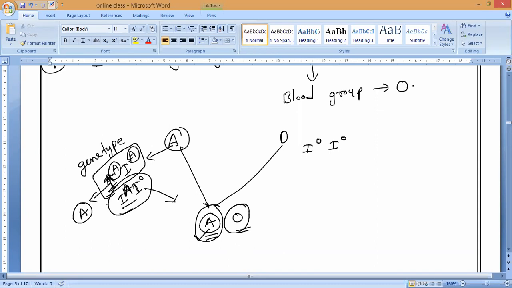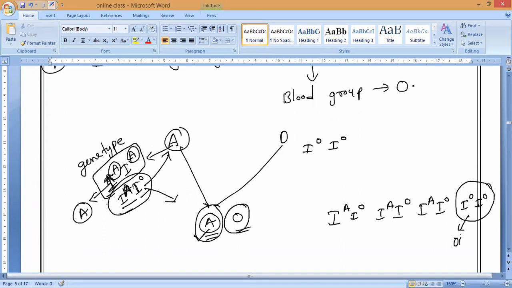If the father is having IA and IO as the genotype, then we are getting one baby. One baby will get IAIO, IAIO, and IAIO, and last one what will come? Last one will come IO and IO. So there are chances of getting O blood group also. Is it okay, guys? So 3:1 ratio, having a chance of getting O blood group. Is it okay, everybody? Yes, sir. When the parent is having these kinds of genes, that is what you have to remember.